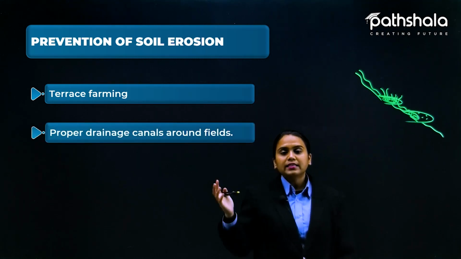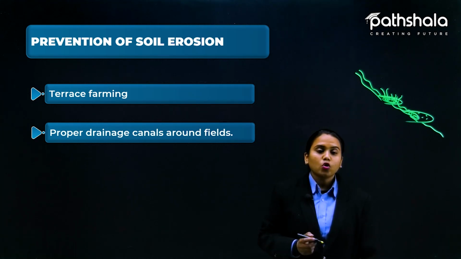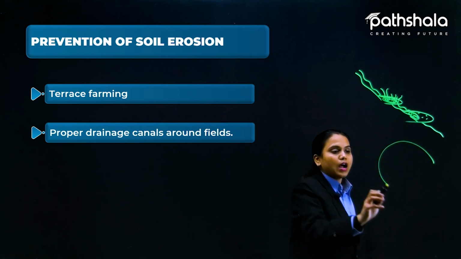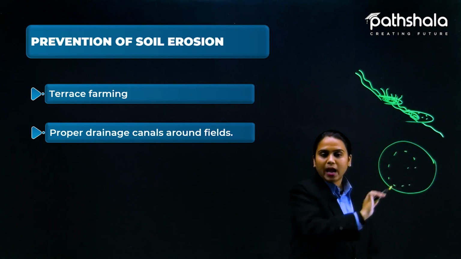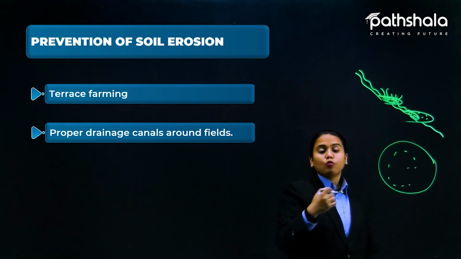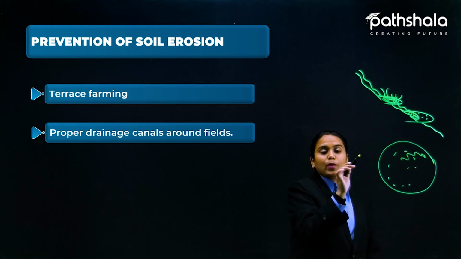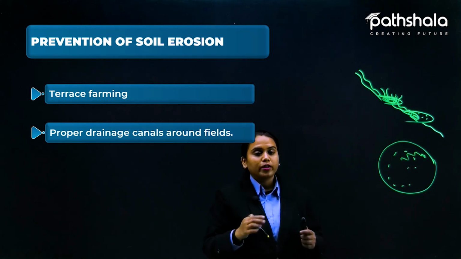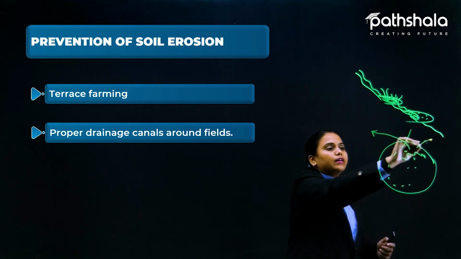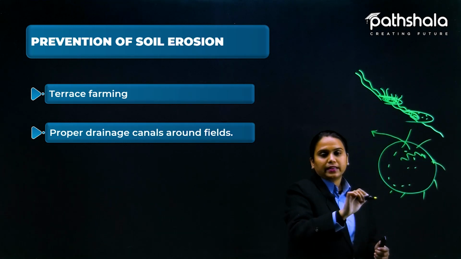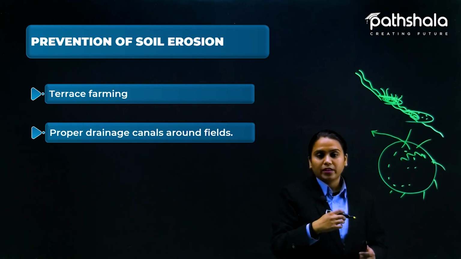Now next is proper draining canal around the fields. So you know, in large fields crop production is going to happen here. But what happens, sometimes farmers are watering them, and when they do so, a lot of water gets washed away and it can go around here and here, to random places like this. So this should not be done. A proper drainage system should be there.